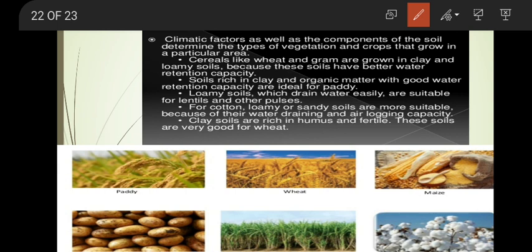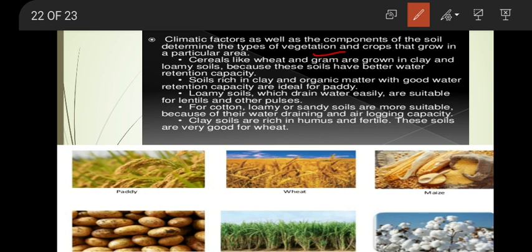For example, now you can see in the slide shown here is cereals like wheat and gram are grown in clay and loamy soil. Wheat and gram are grown in clay and loamy soil because these soils have better water retention capacity. That means wheat and gram needs some amount of water. If you grow these crops in sandy soil, they won't get sufficient water.